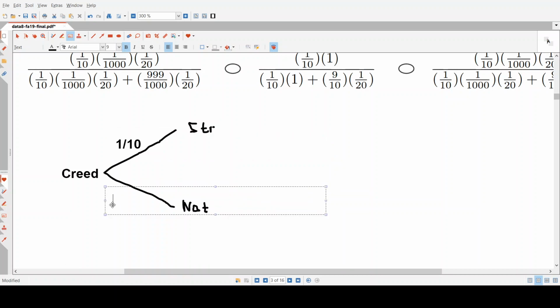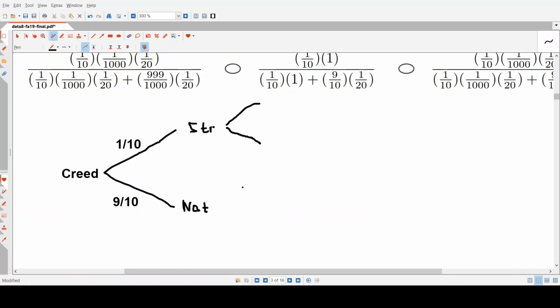And that means that there's a 9 over 10 chance that he's not the strangler. So now we can add our left-handed and right-handed. Okay. So again, if he's the strangler, it's a guaranteed chance of being left-handed, so 1, and then 0 for right-handed.